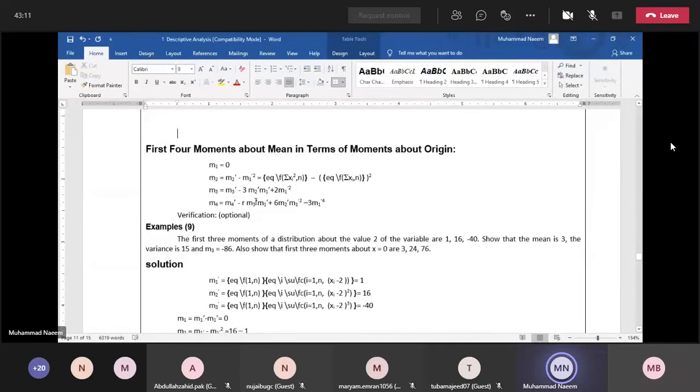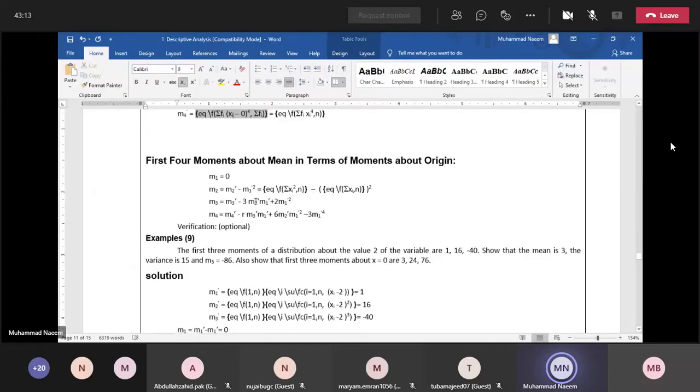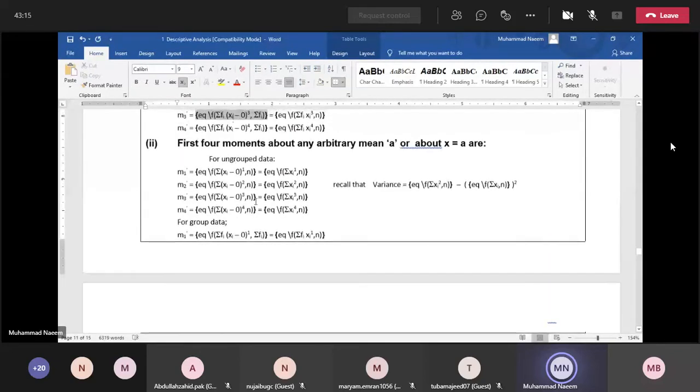For the first four moments, here we have this definition.